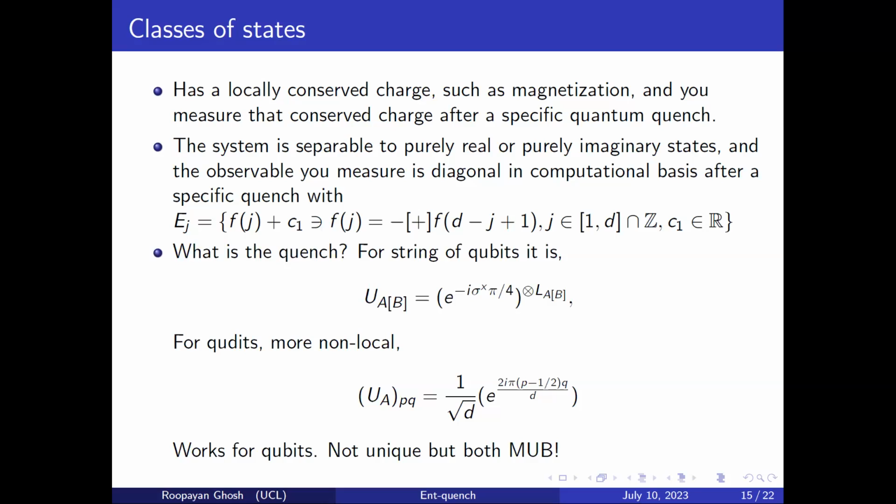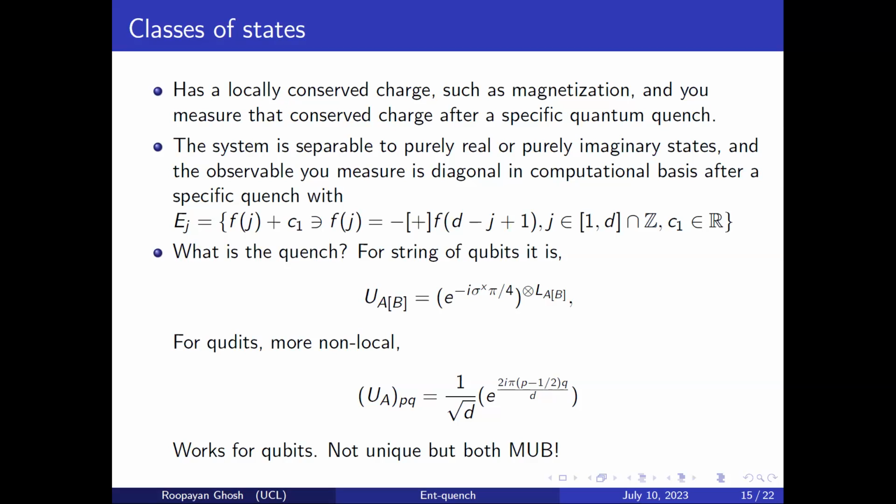What is the quench? For a string of qubits, the quench is actually quite simple. It's a completely local quench where you use a sigma x operation on each side, and you act on it for a pi by 4 time. And for qudits, which is more general, it's a more non-local transformation, which is related to the many-body Fourier transformation, but with an extra phase, which is actually important. And this also works for qubits.